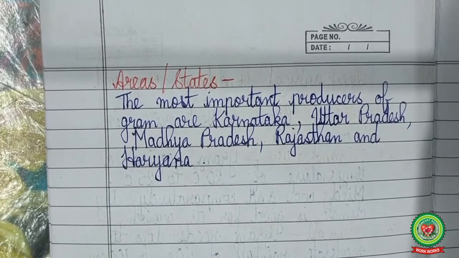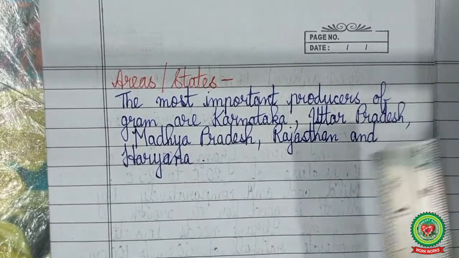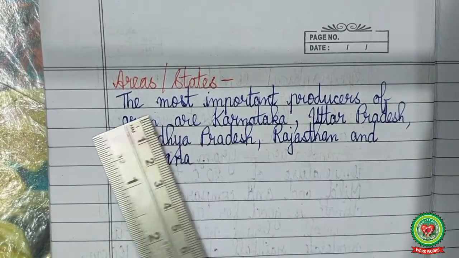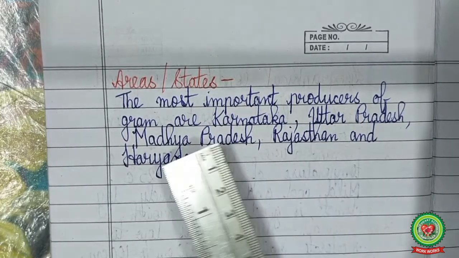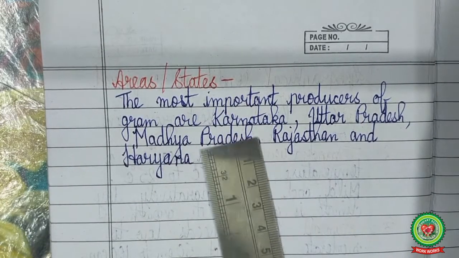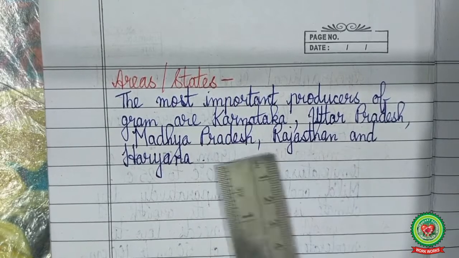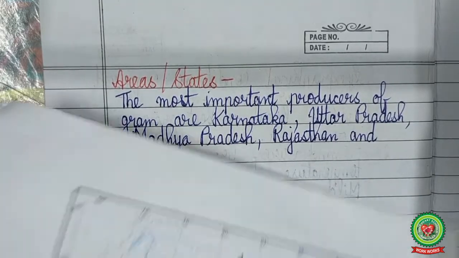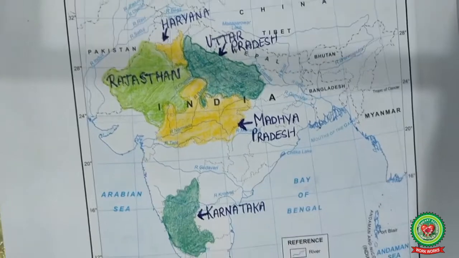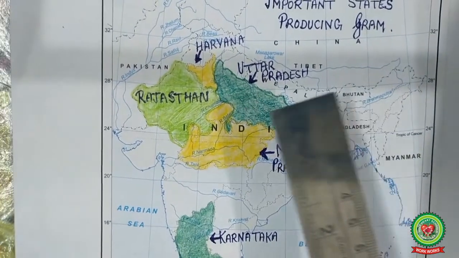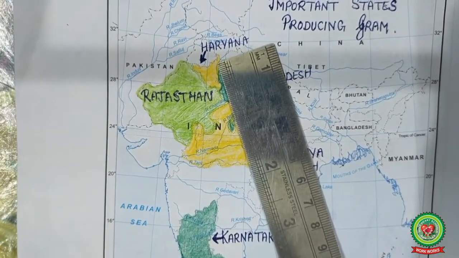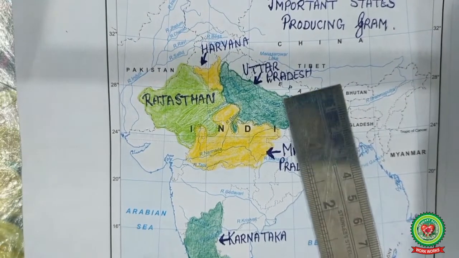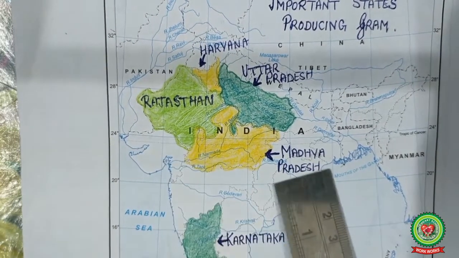At last, we'll see the distribution of pulses in India, the areas and states where gram is grown. Gram is grown in India mainly in Karnataka, Uttar Pradesh, Madhya Pradesh, Rajasthan and Haryana. We can locate these states from the map here. Haryana is an important producer of gram. Uttar Pradesh, Rajasthan, Madhya Pradesh and Karnataka.